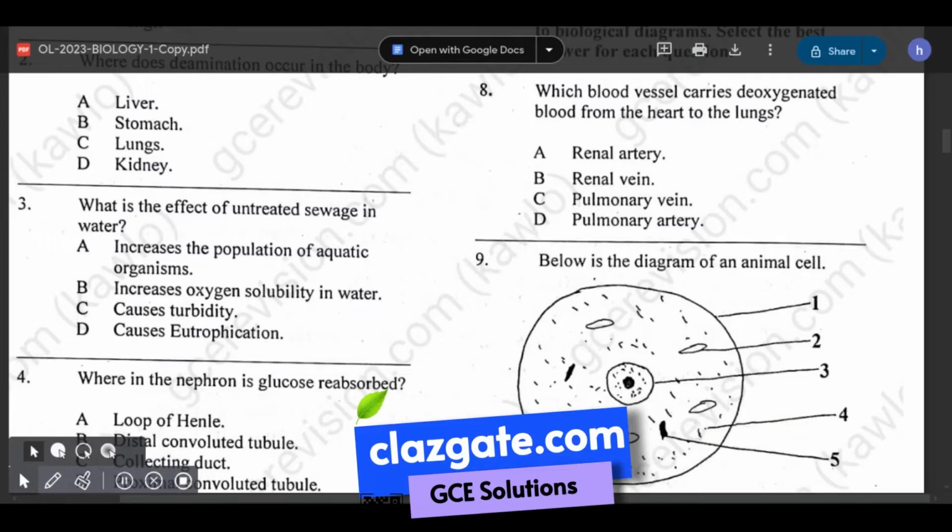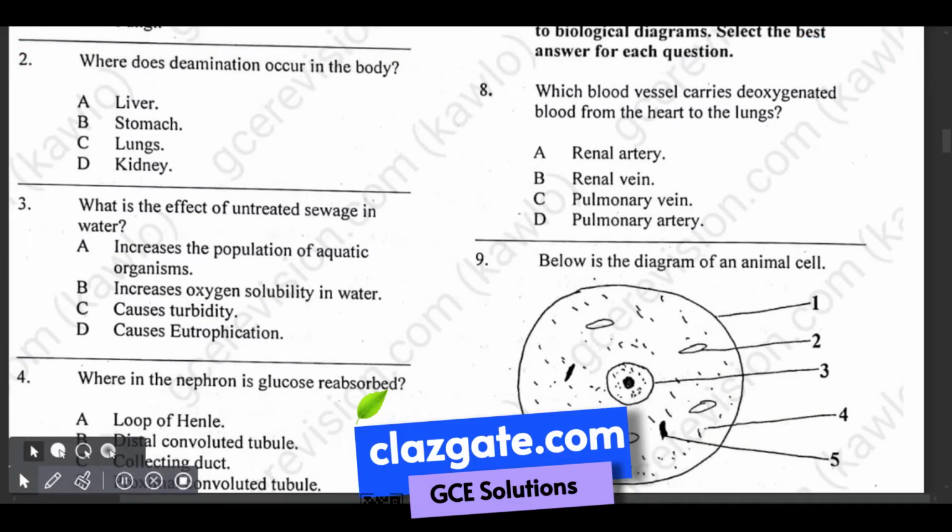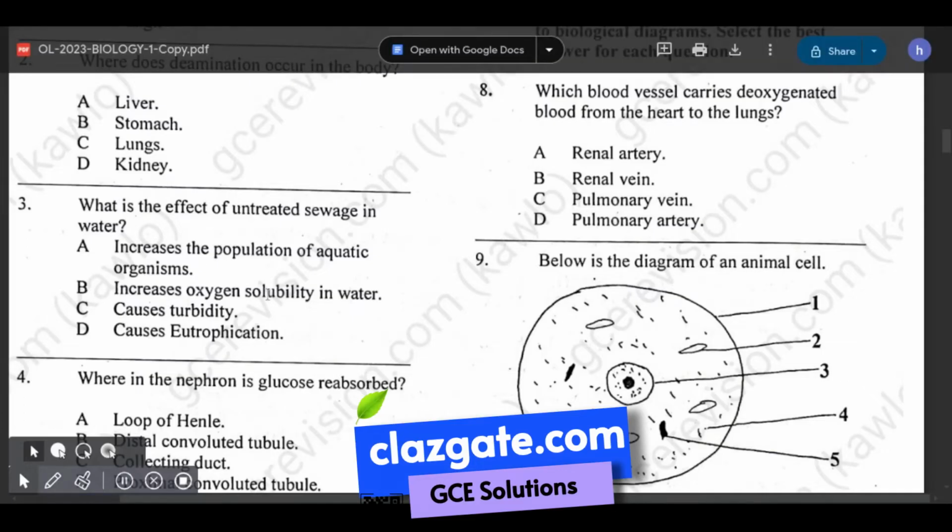Which blood vessel carries the oxygenated blood from the heart to the lungs? It is the pulmonary artery. That is D. Okay, the pulmonary artery. This is why the pulmonary artery is the only artery in the body that carries deoxygenated blood. Take note, deoxygenated blood. It carries blood from the right ventricle of the heart to the lungs for oxygenation.